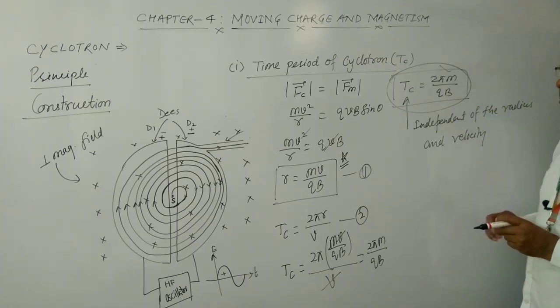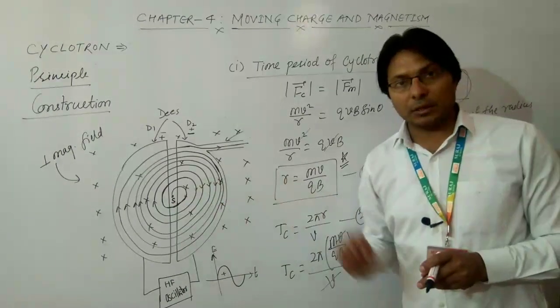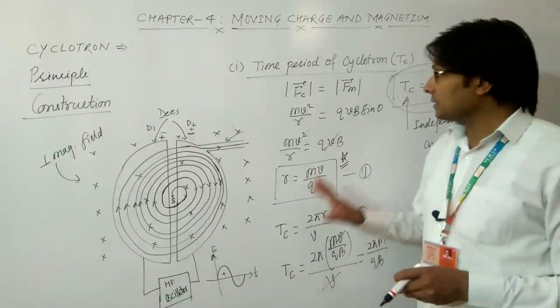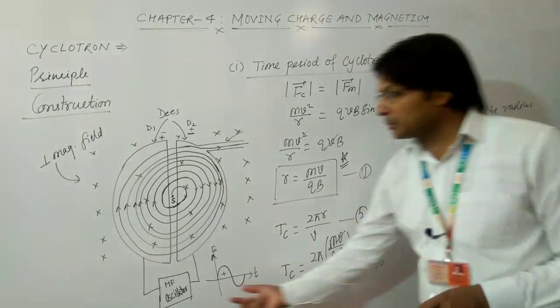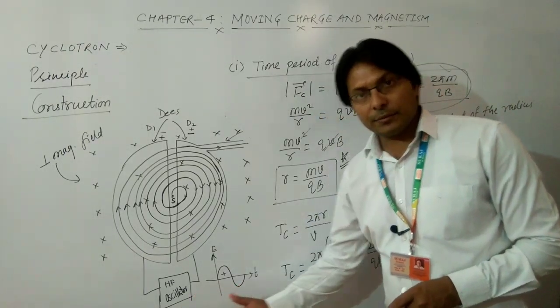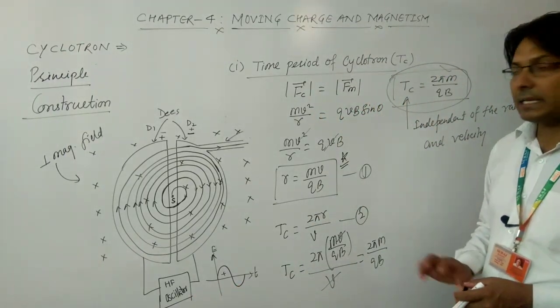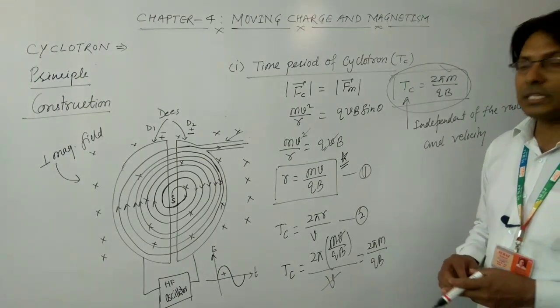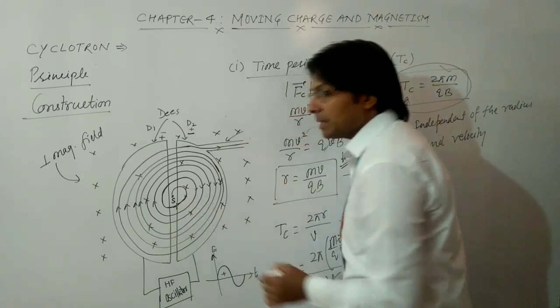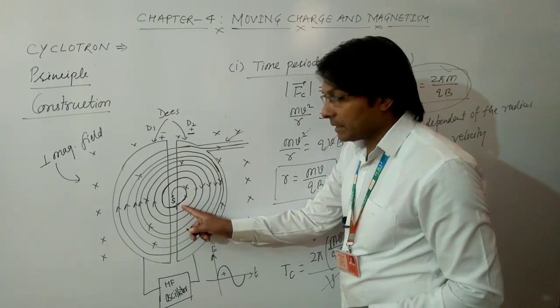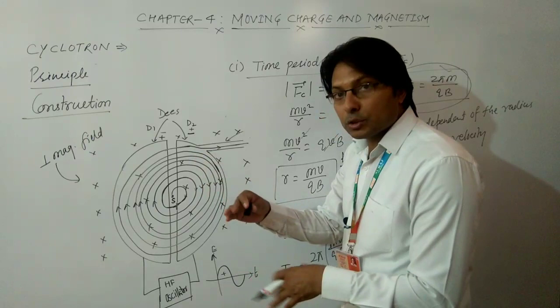So this is the working principle of this cyclotron, because if the time period of cyclotron, which is actually the time period of this high frequency oscillator, is not constant, then there will be no synchronization. Whenever the charged particle reaches the edge of this D, its polarity should be changed.